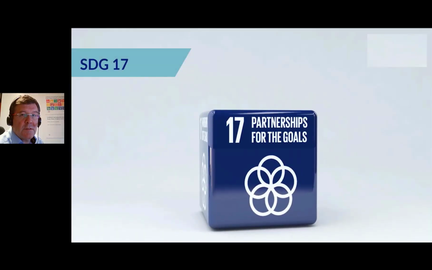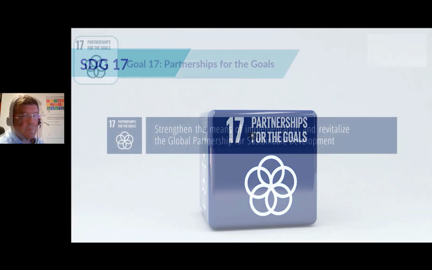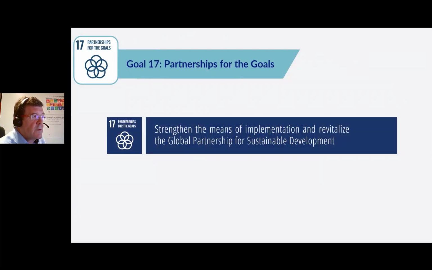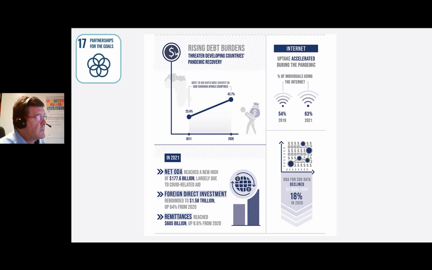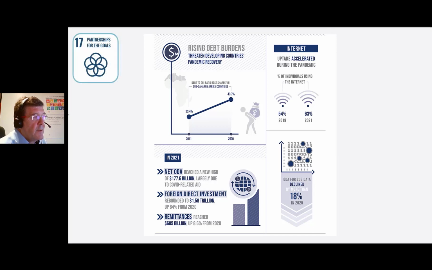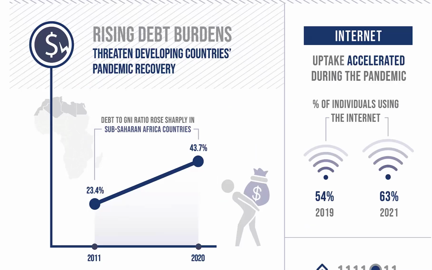Okay, let's look at SDG 17, Partnership for the Goals. The underlying theme for this goal is to strengthen the means of implementation and revitalize the global partnership for sustainable development. We're going to look at some of the key statistics for this particular goal, and you'll see many of them refer to global macro statistics like the rising debt burdens among developing countries, which threatened the pandemic recovery, but they also threatened the underlying ability of these countries to become sustainable in the longer term.